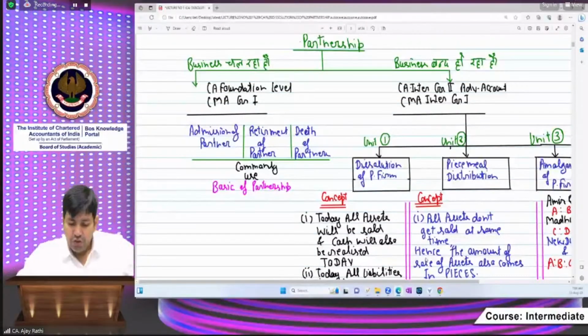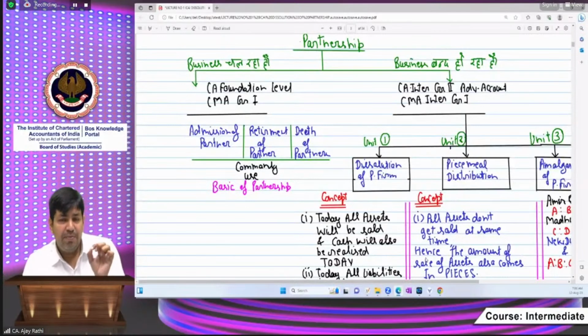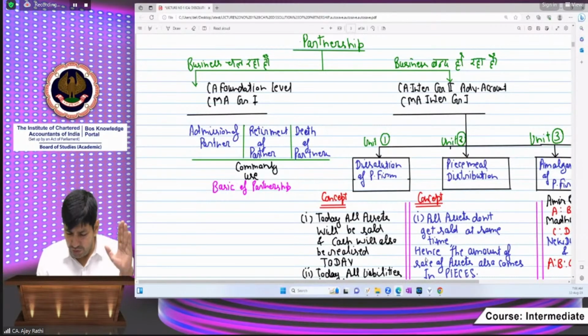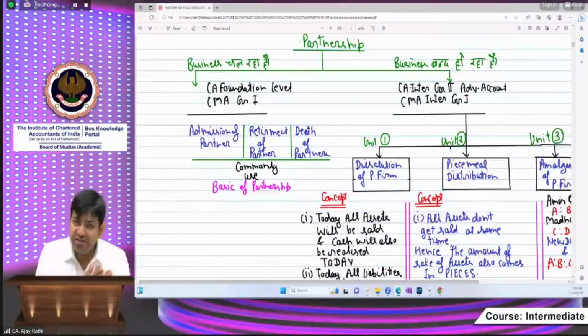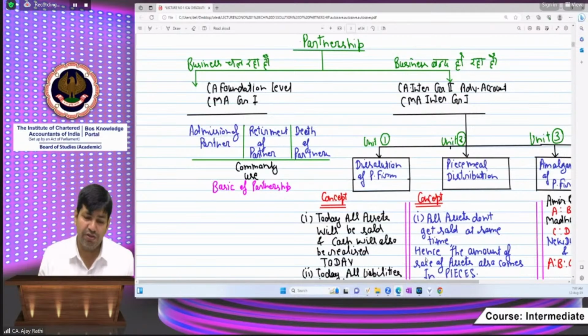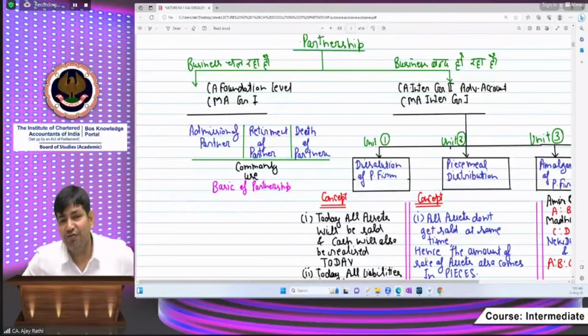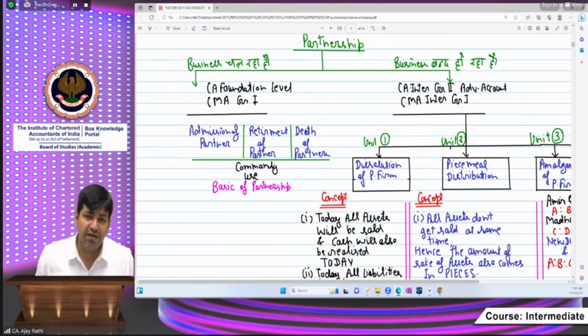See, till now, what you have learned, the business was a going concern. Business was not being closed. Business was a going concern up to the foundation level. The chapter you studied there was admission of partner. When a new partner comes, the new partner is adjusted and business goes on. The second chapter you learned was retirement or death of the partner. The partner is going out either by his own choice or by God's choice. It means retirement of the partner or death of the partner. It means one or two of the partners will leave the firm for any reason, and the business will still continue.